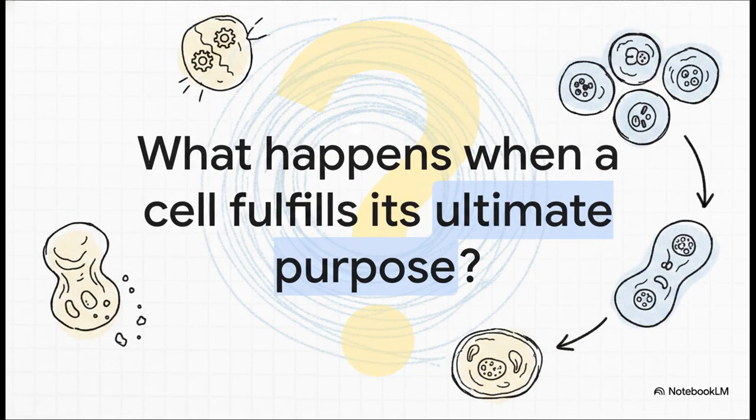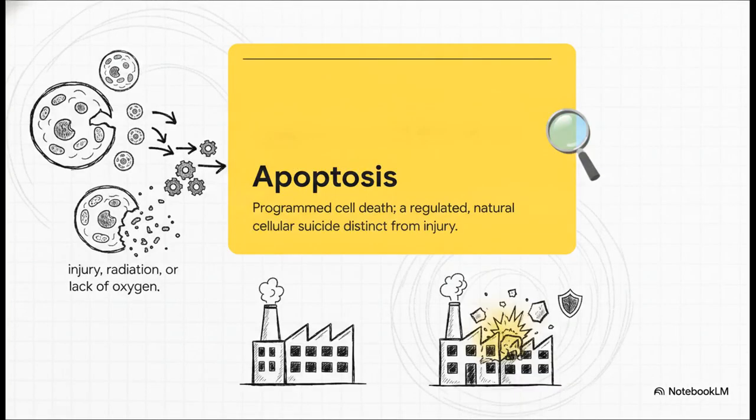So, we've looked at what happens when things break down, get damaged, or get lost in transit. But that leads us to a pretty fascinating, almost philosophical question to wrap up our explainer today. What happens when a cell does everything right? What happens when it has perfectly fulfilled its ultimate biological purpose? The answer is apoptosis. Apoptosis is programmed cell death.